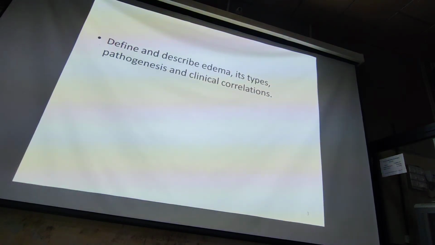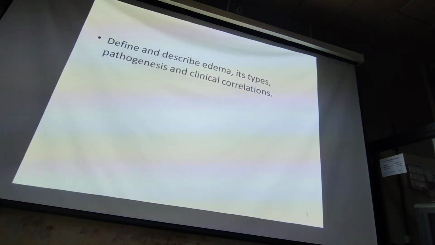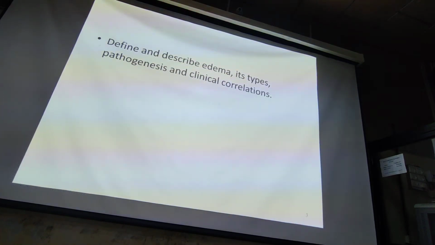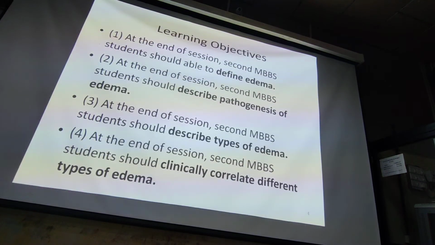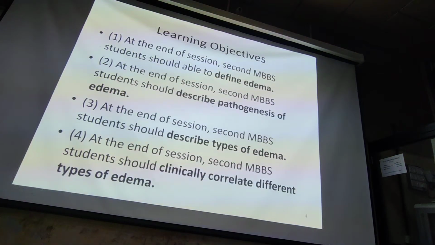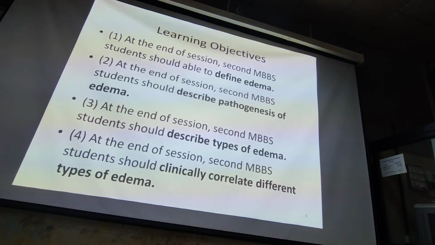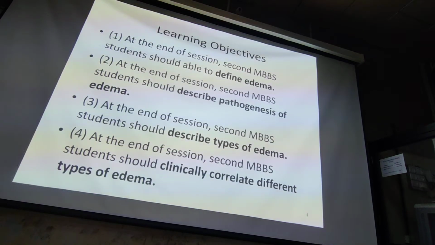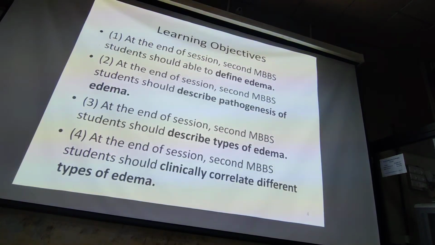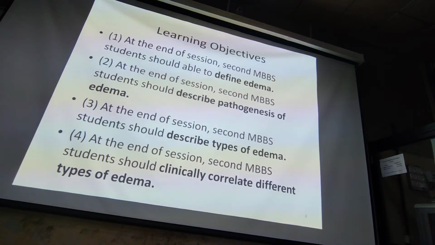Pathogenesis is the series of events that take place during any pathological process. These are the learning objectives. At the end of today's lecture, we all should know the definition, pathogenesis, types of edema and clinical correlation between different types of edema.